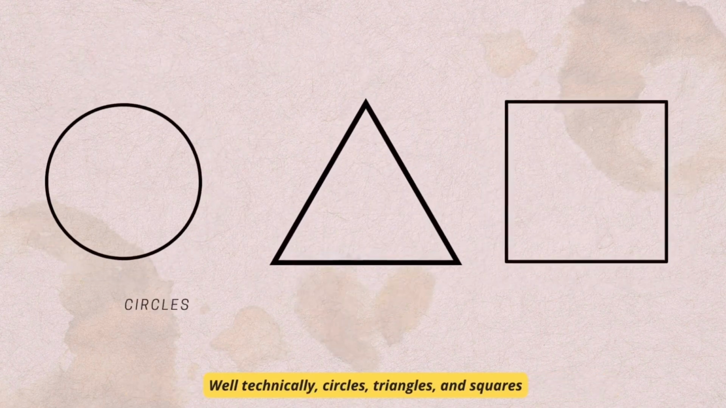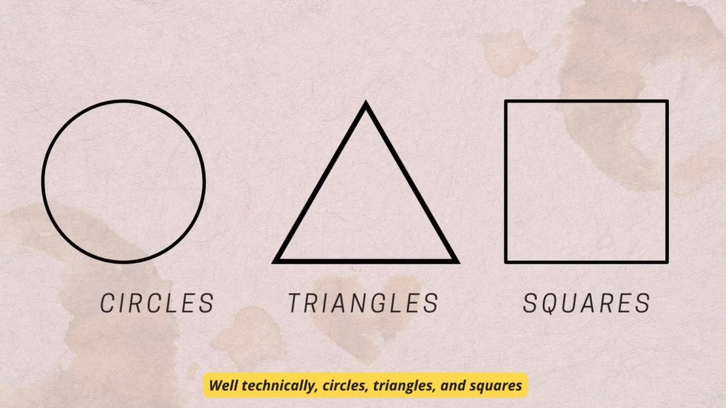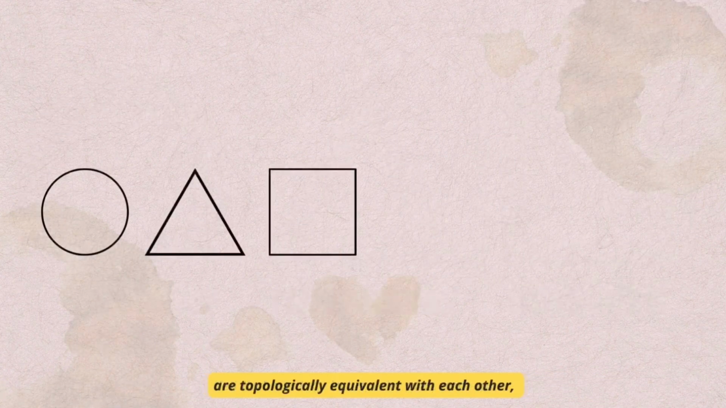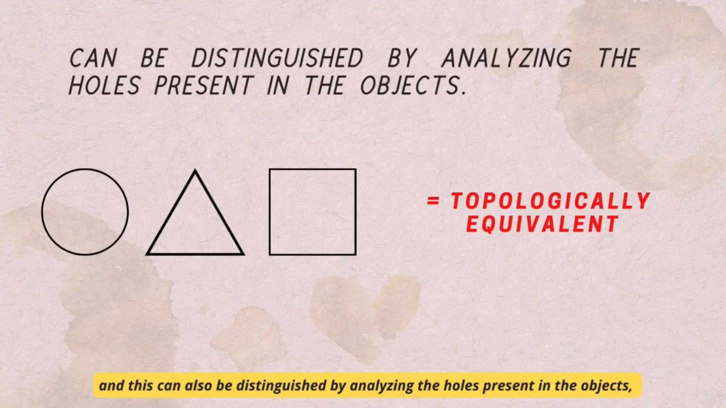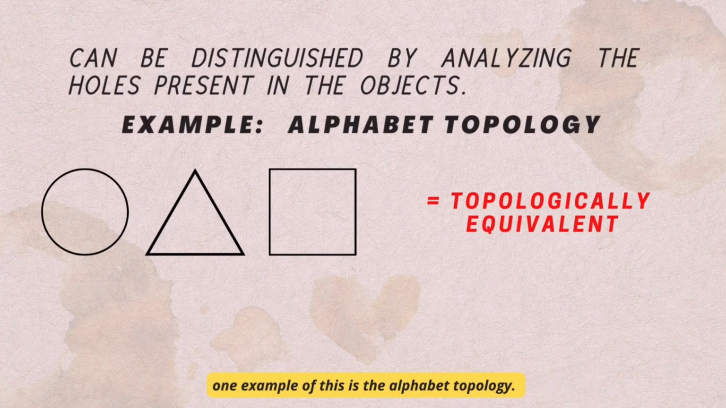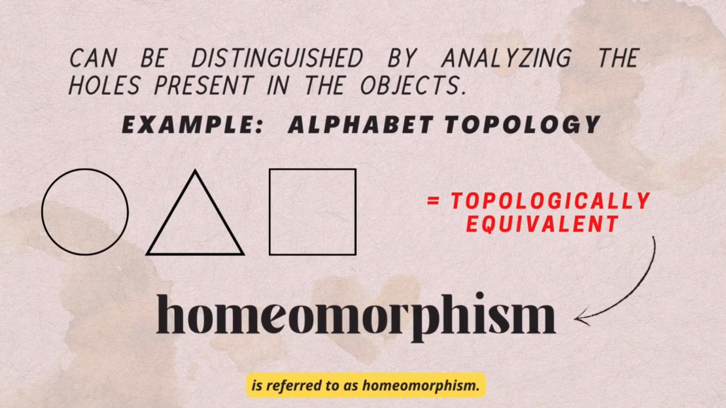Well, technically, circles, triangles, and squares are topologically equivalent with each other, and this can also be distinguished by analyzing the holes present in the objects. One example of this is the alphabet topology. This topological equivalence is referred to as homeomorphism.